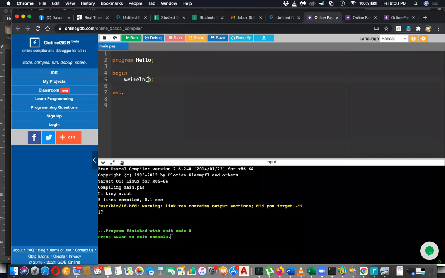Second one is this: 5 mod 3 into 2 plus, within bracket, 8 minus 3, divided by 2. So what is the answer?